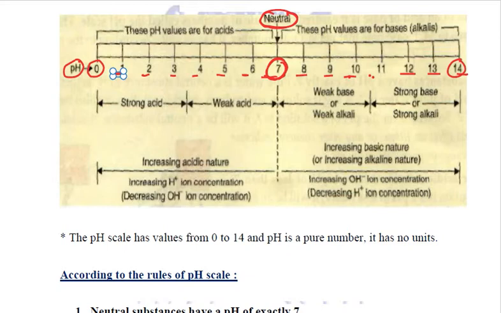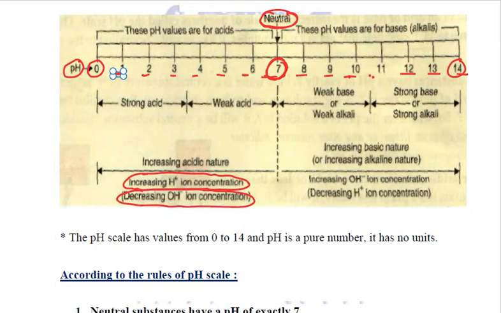Now, when we add some acid into it, two things will happen. Number one, the more acid we add, the more hydrogen ion concentration there will be. So on adding the acids, more hydrogen ions will be liberated, due to which hydroxide ion concentration will decrease.